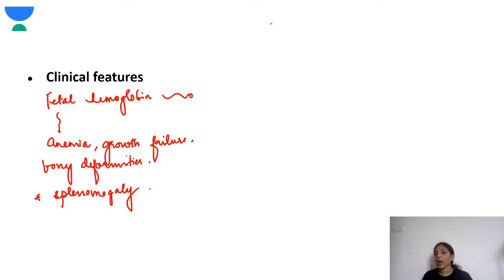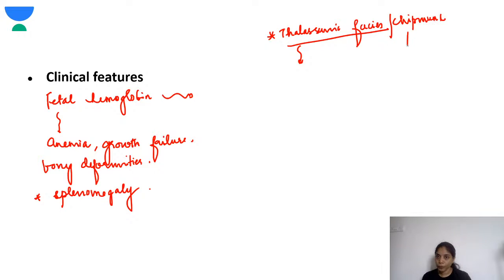Okay, so there is something called thalassemic facies. What is thalassemic facies? These children will have a typical picture of hemolytic facies or chipmunk facies, it is called. So remember, chipmunk facies. These children will have maxillary hyperplasia. There will be maxillary hyperplasia, so this part will be protruding out.